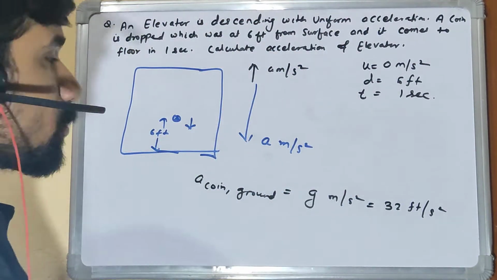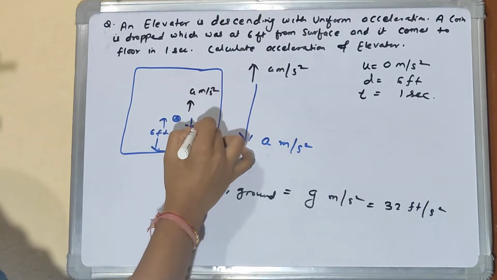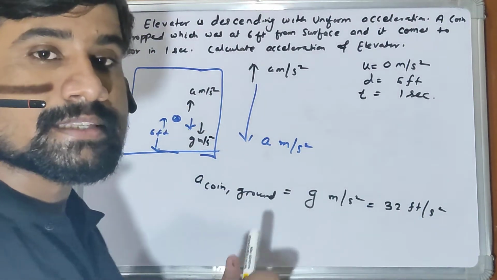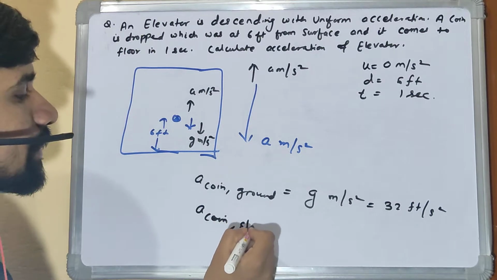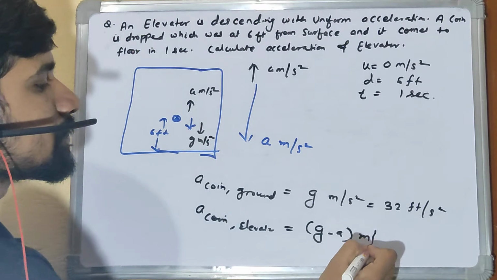Same I'll do for the coin as well. So the coin has acceleration a on the top and g on the bottom, which is gravity. So the net acceleration, since the coin is coming downwards, the acceleration of the coin with respect to the elevator is basically g minus a meter per second square.